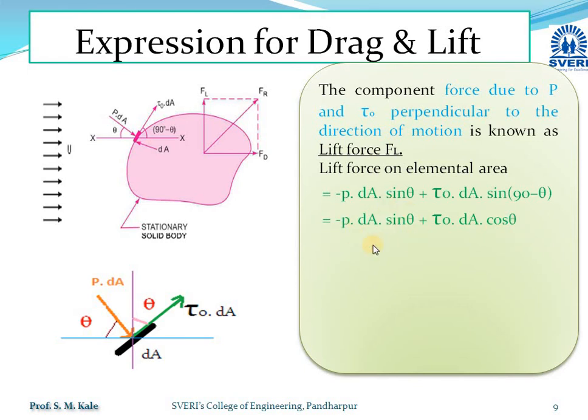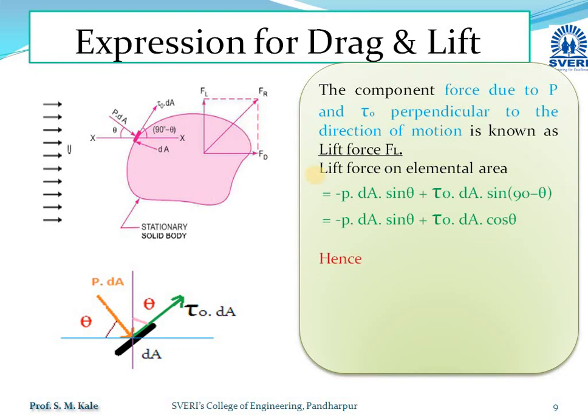This is nothing but the lift force acting on the single elemental area. As that stationary object consists of a number of such small elemental areas, the total lift force acting on the entire stationary body will be the summation of all those pressure force components and shear force components perpendicular to the direction of motion.